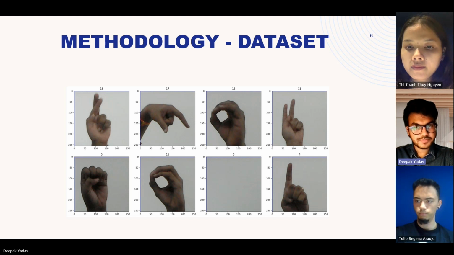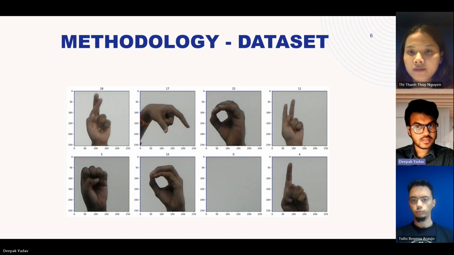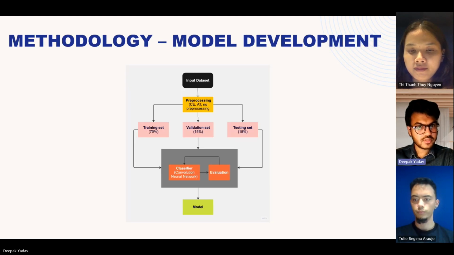After that, there is a second dataset that we are using, which is the pre-processed images. The other datasets are the data AT and data C folders. In the data C folder, we have images that are transformed using Canny, and in the data AT folder, we have images that are processed using adaptive threshold techniques. So using those techniques, we are creating a model, and the data will be divided into three categories: one for evaluation, one for testing, and one for training.